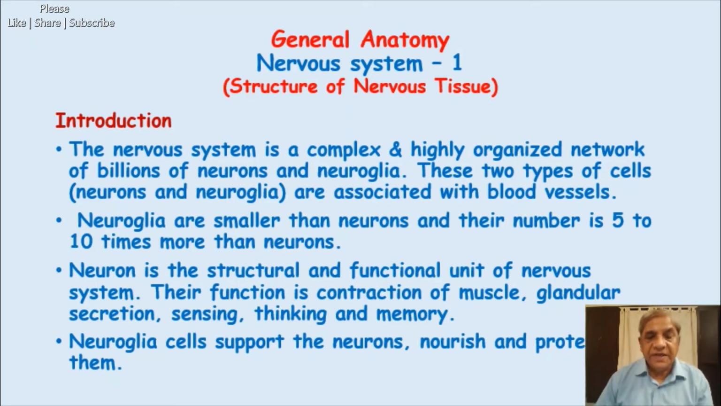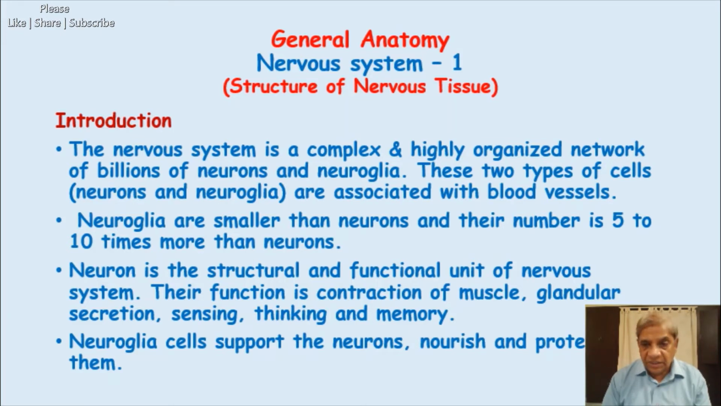Now, as far as neuroglia are concerned, these were the functions of the neurons. But the neuroglial cells are not doing any of the above. They cannot generate an impulse for secretion or for contraction of muscle, and they cannot store memory, which a neuron can do. Neuroglial cells only support the neuron.